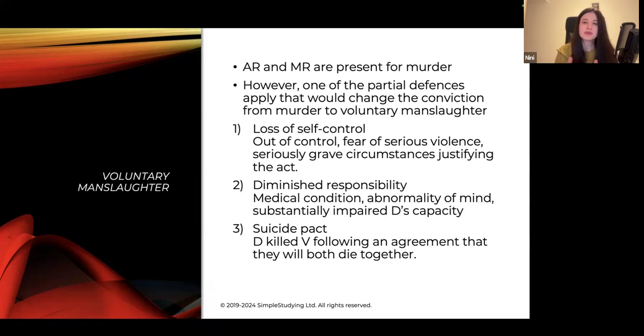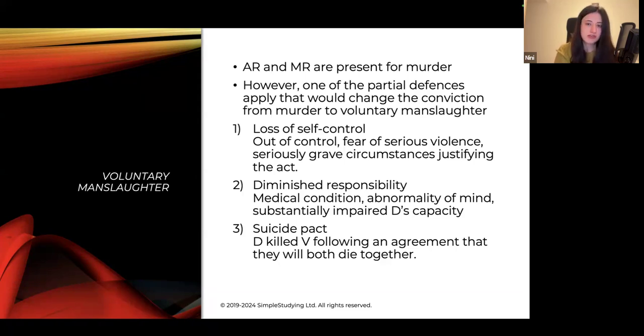Loss of self-control is when someone is out of control, fear of serious violence, seriously grave circumstances that justify the act of killing. It is important to note that jealousy does not count as loss of self-control. So if there is any case where the reason for losing self-control was infidelity, that will not be enough to satisfy the loss of self-control threshold.